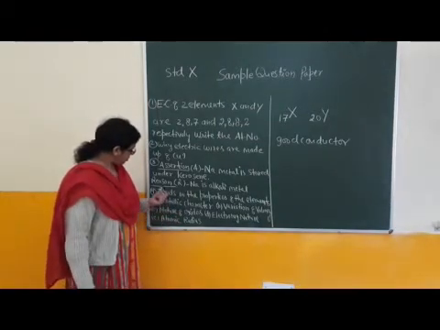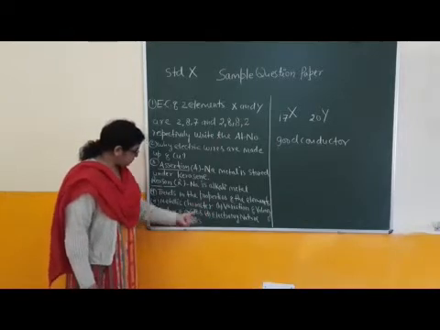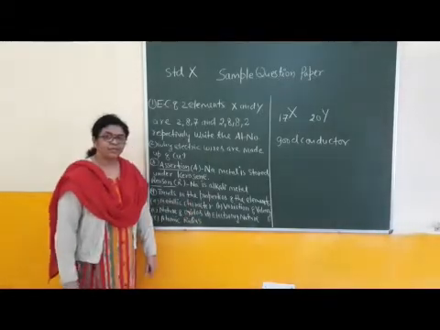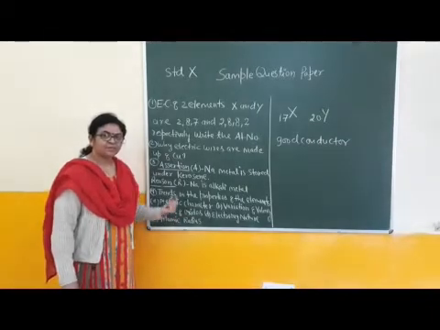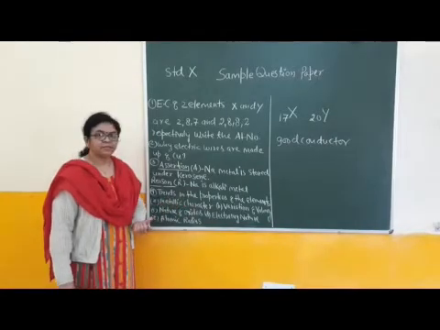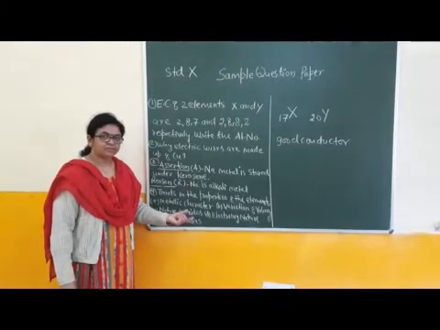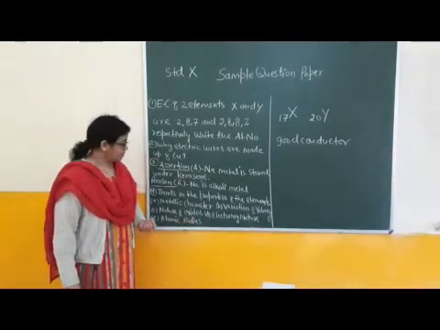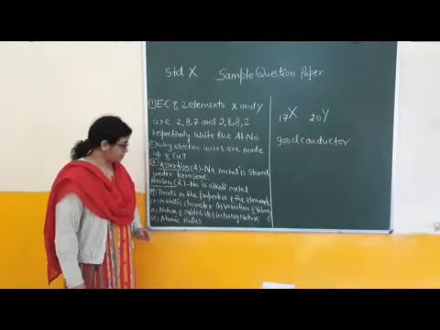Next is a long answer question. Total 5 parts are given here: A, B, C, D and E. Trends in the properties of the elements. Comparison of different properties either from left to right across the period in the modern periodic table, or along the group from top to bottom in the modern periodic table. This is called trend. Change in properties from one position or direction to another.